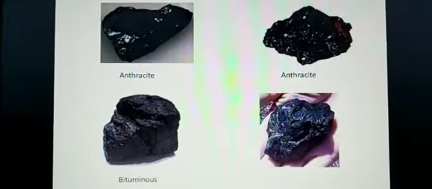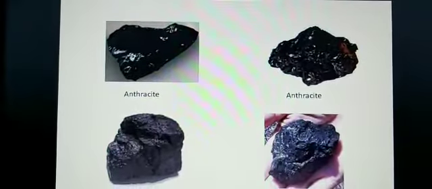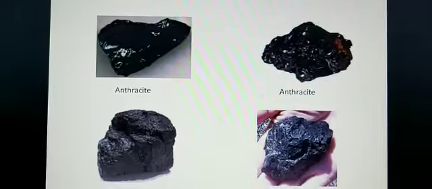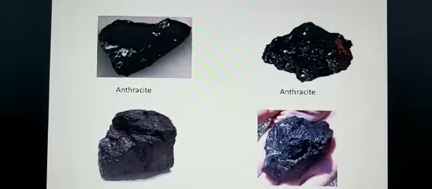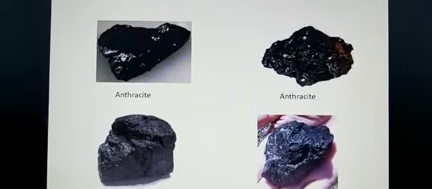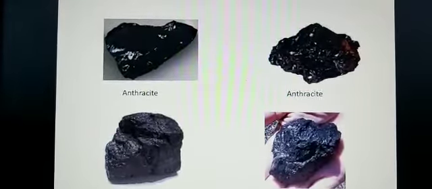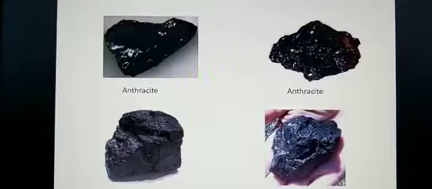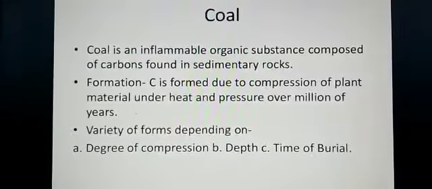Take your book, children, on the first page itself, page number 147, it is given that coal is a combustible, stratified rock, organic mineral. It is composed of carbon, 60 to 90%, hydrogen 1 to 12%, oxygen 2 to 20%, nitrogen 1 to 3%, and a small amount of phosphorus and sulfur. Coal is formed due to the accumulation of vegetable matter. This I will do later on also, children. Before this, I showed you the variety of pictures of coal.